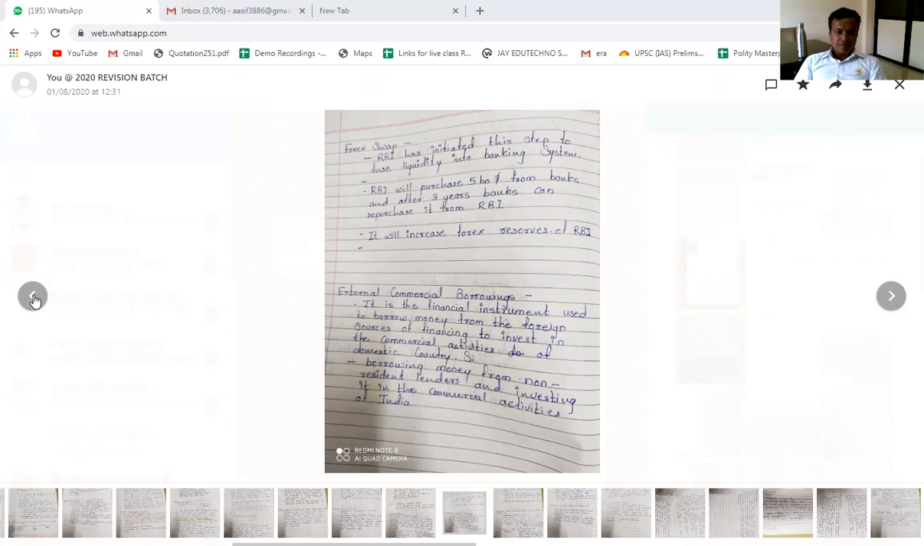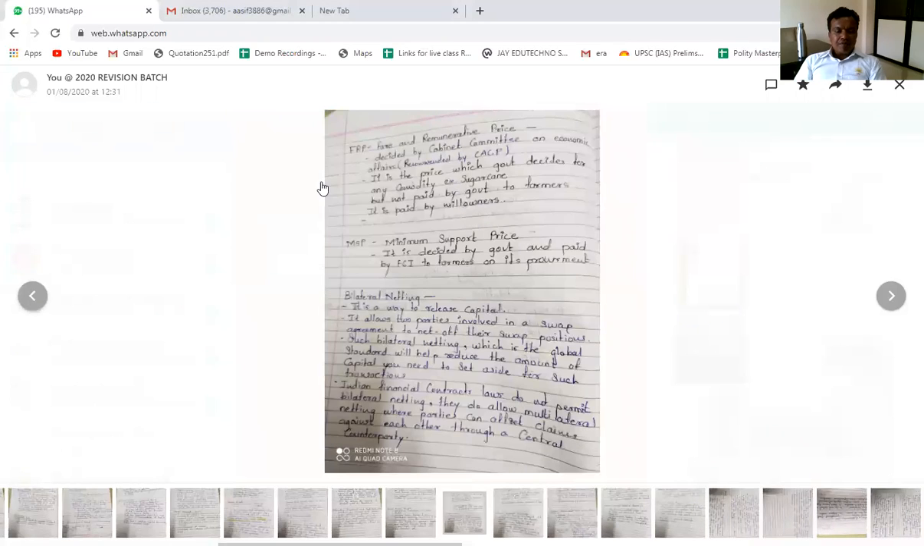Then going to the next, FRP, fair and remunerative prices.